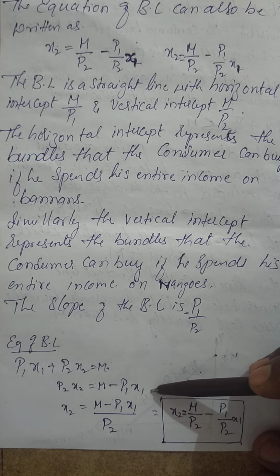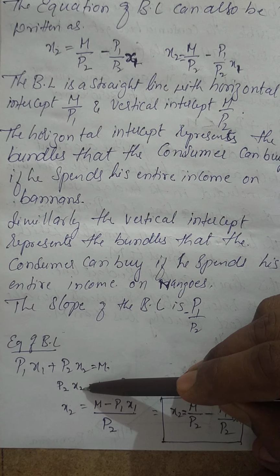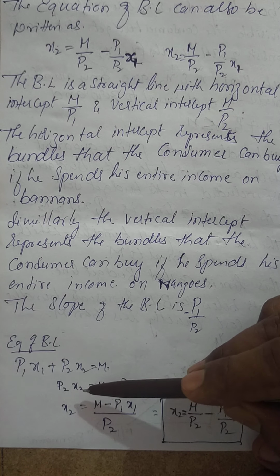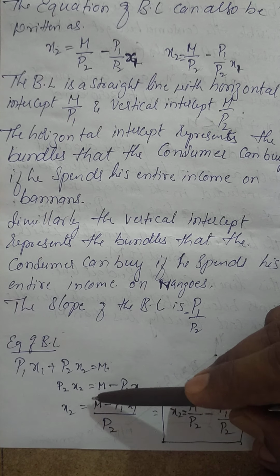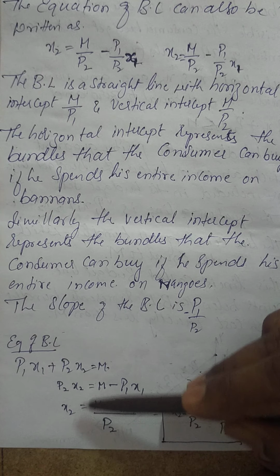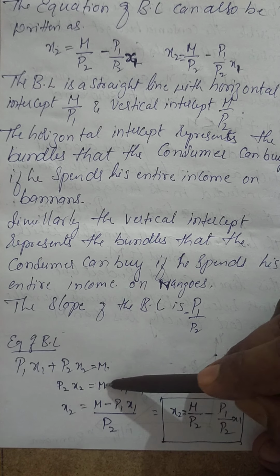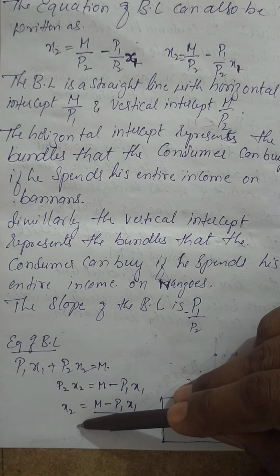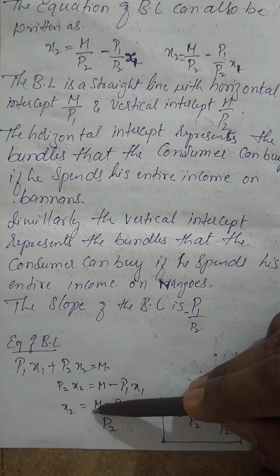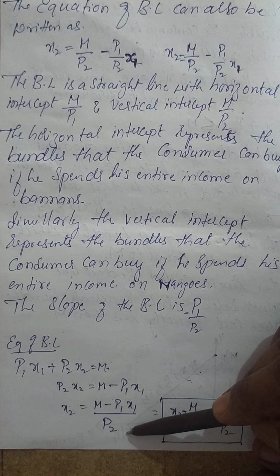Since we want to see the straight line of the horizontal intercept and the vertical intercept, we have to go based on good number 2, which is x2. So x2 is equal to m minus P1 x1, and P2 will come in the denominator.